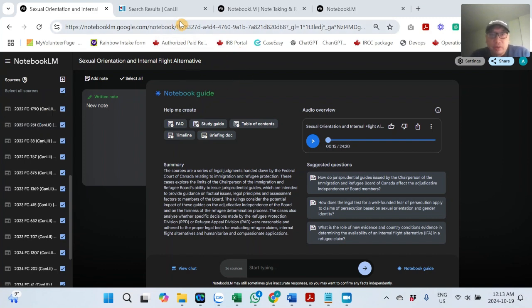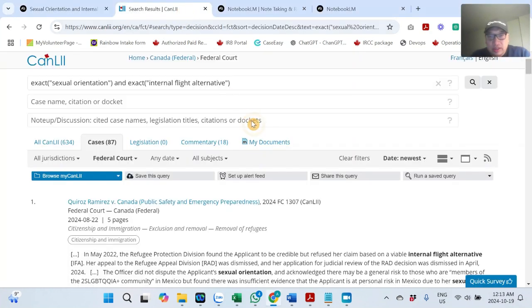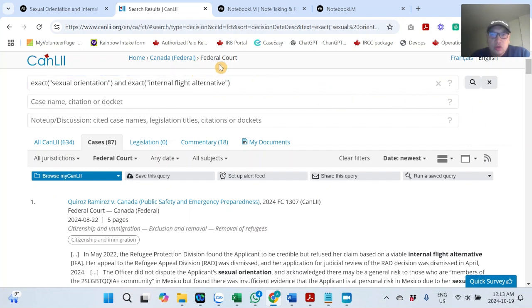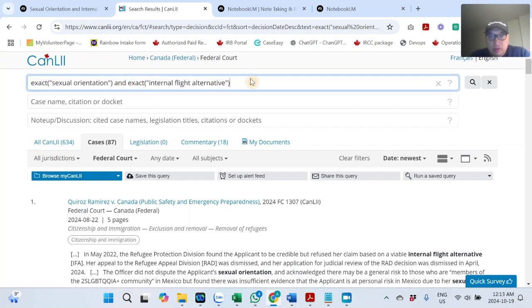So I'll go into the process now. I'll go into Canly, and say for example you want to find federal court cases where there's an intersection of case law when it comes to sexual orientation, or SOGI cases, and internal flight alternatives. That's the reason why I'm looking at this.